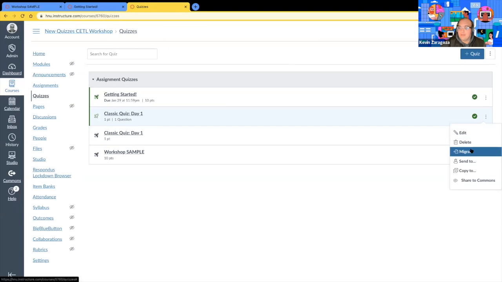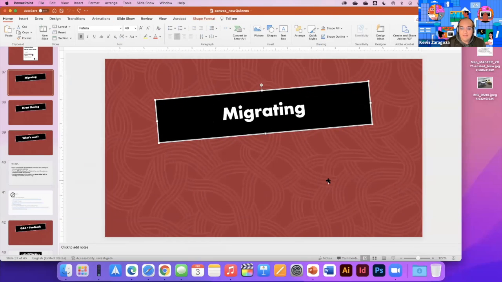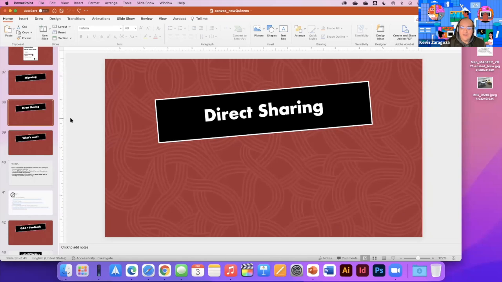And select migrate. That's it. All the settings, all the information will come along with it. And that's migrating. Questions on that? You all right? Okay. Last but not least, direct sharing.